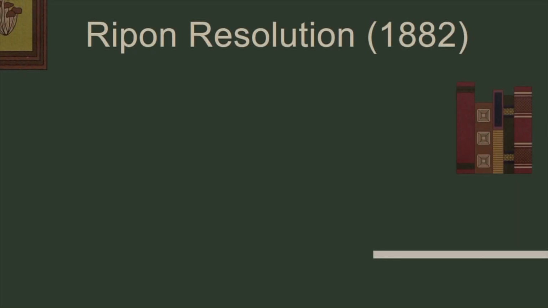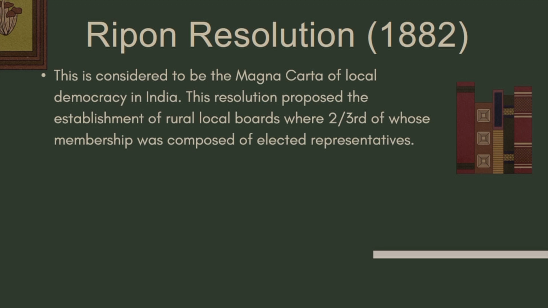Now we can call this the Magna Carta of local democracy in India, because on one side you see that there is no influence of the British. It might look like that, but it is also non-official as well as elected or nominated by the villagers themselves.